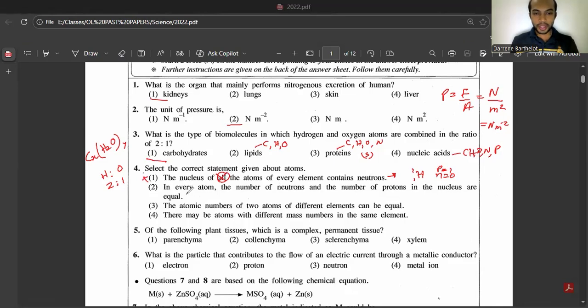Answer number 2. In every atom, the number of neutrons and the number of protons in the nucleus are equal. That's wrong. If you take chlorine-35 (17 protons), the number of protons and the number of neutrons are very different.